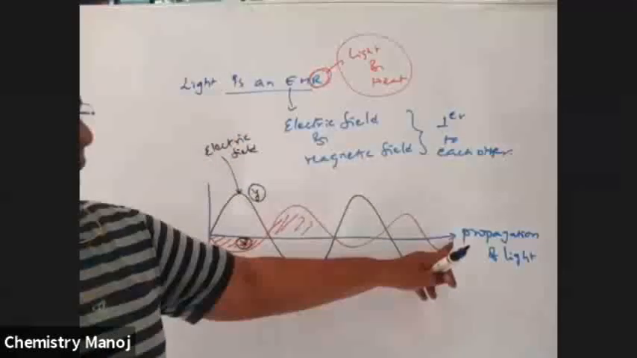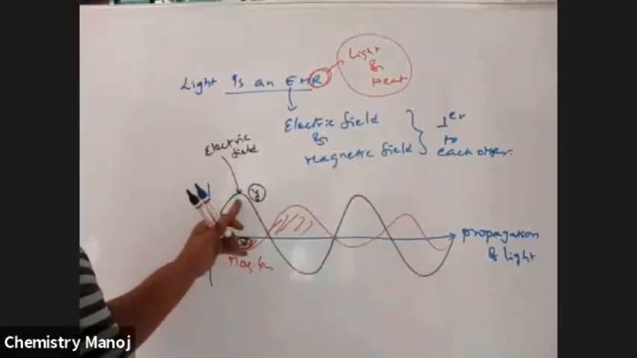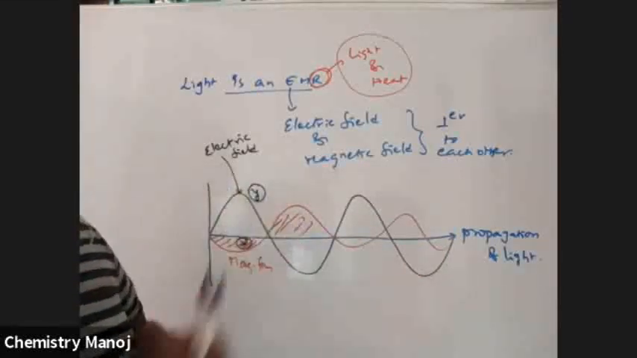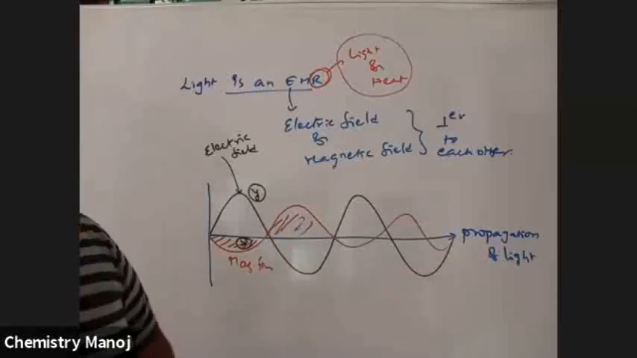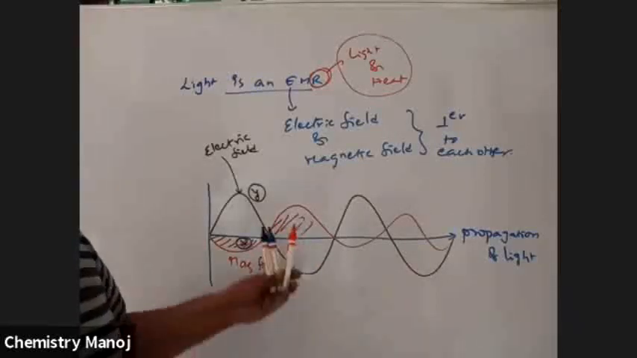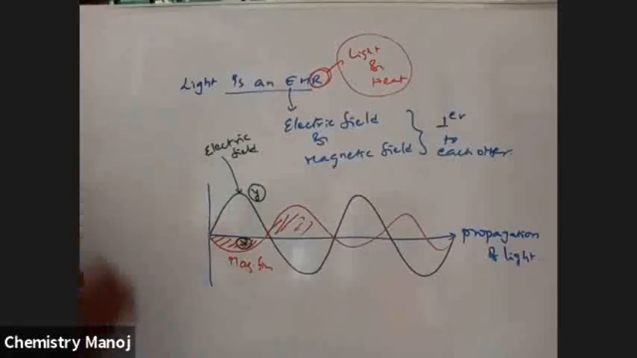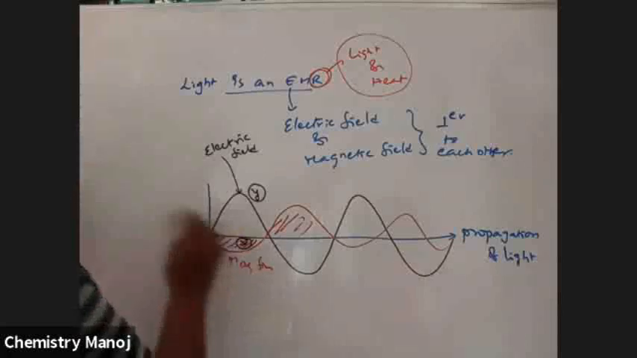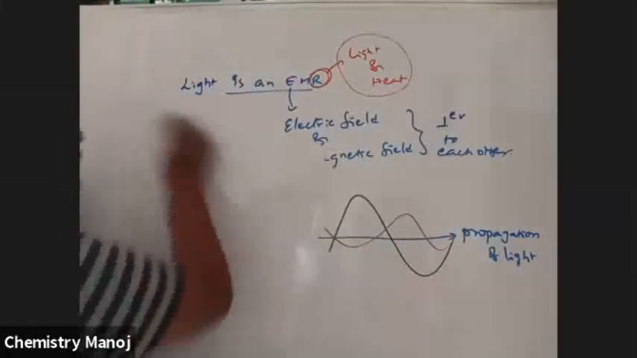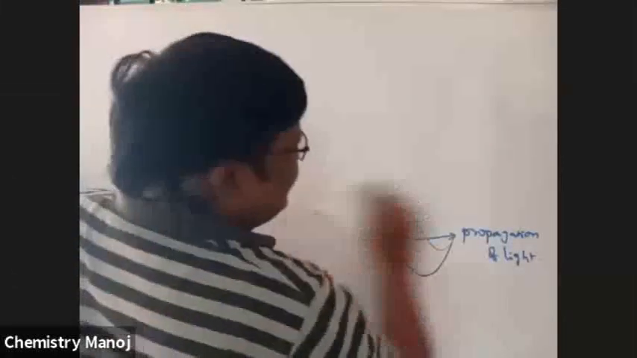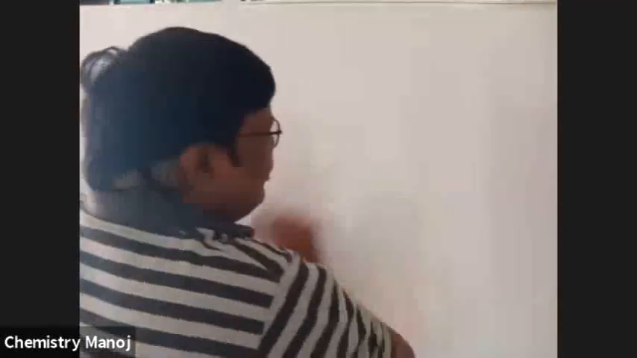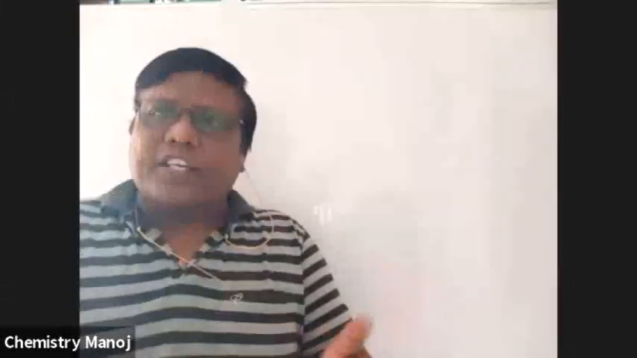Here, the propagation of light is perpendicular to the electric field and also perpendicular to the magnetic field. See your textbook for a clear diagram; you should know that. How do we calculate the energy of this light? The energy of light is calculated using different formulas, and that is Planck's quantum theory.